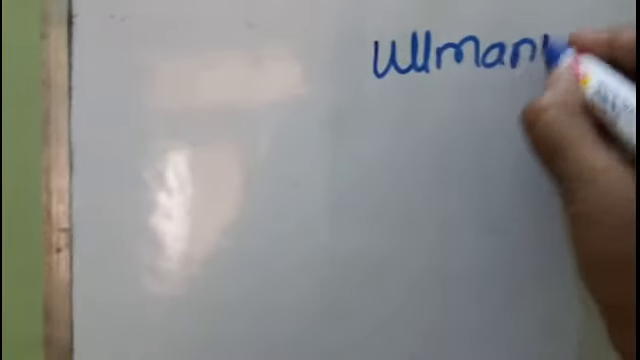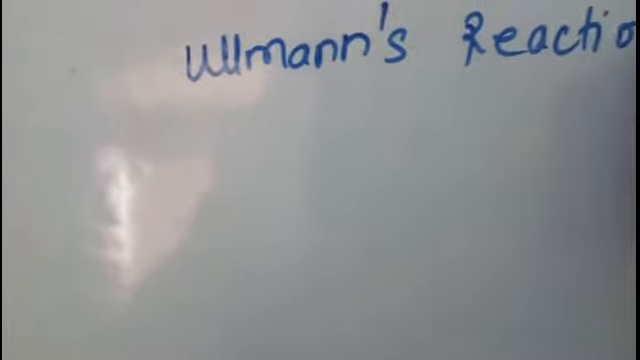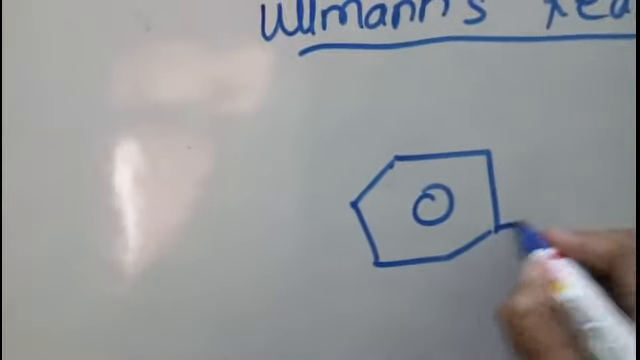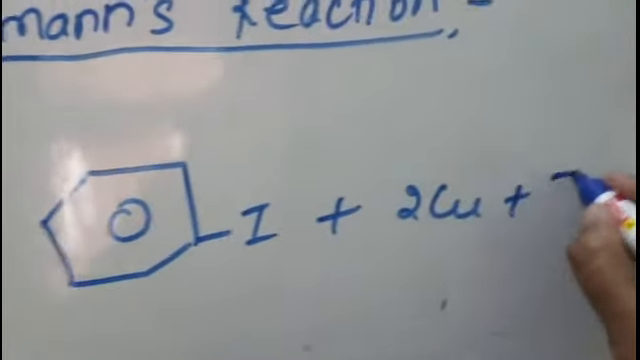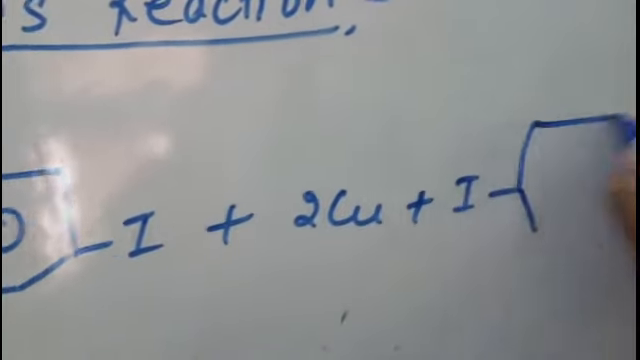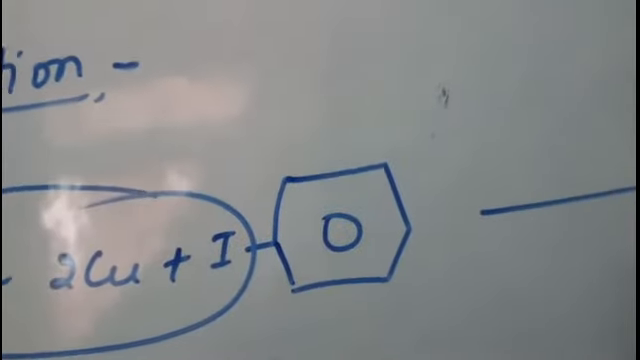So in Ullmann's reaction, iodobenzene reacts with copper powder. 2 molecules we will take. So Cu2I2 will be removed here, and again biphenyl will be formed.